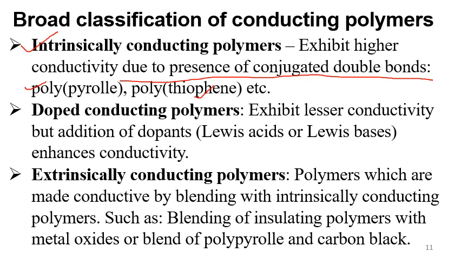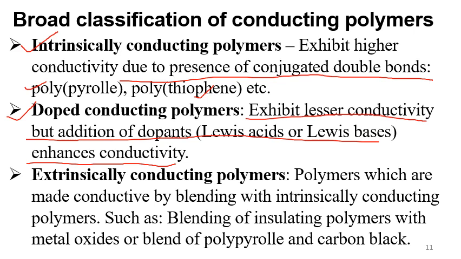Next is doped conducting polymers. They also consist of conjugated double bonds, but they exhibit lesser conductivity. The addition of dopants, a Lewis acid or Lewis base, enhances the conductivity. It doesn't mean that since they are doped, they have lesser conductivity.